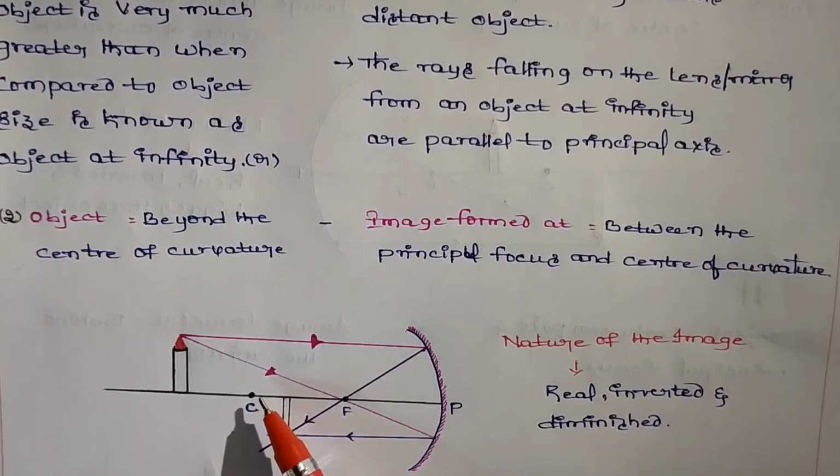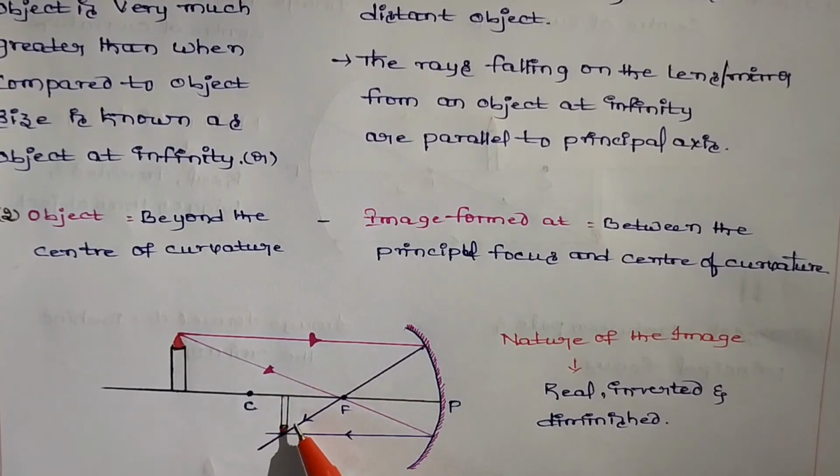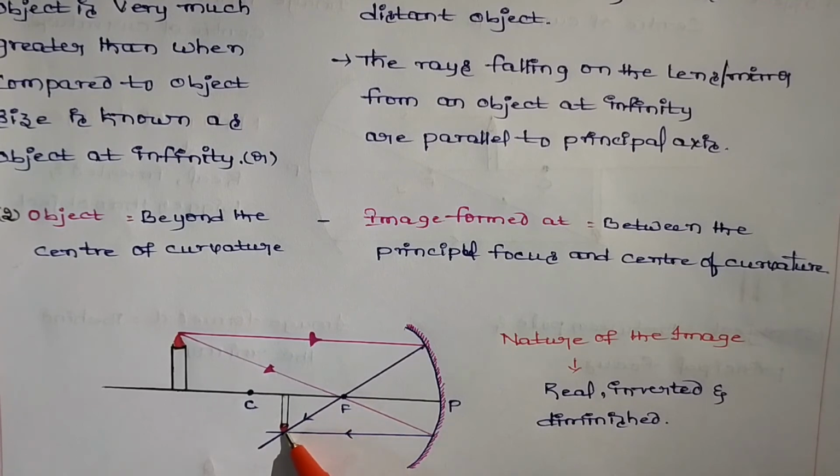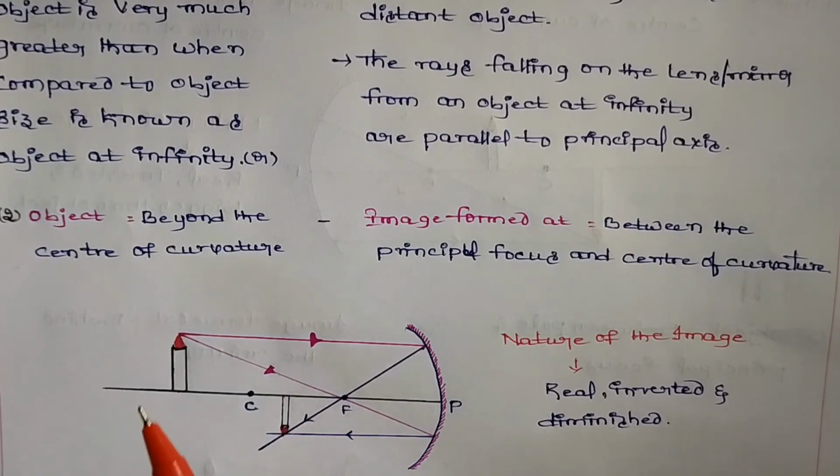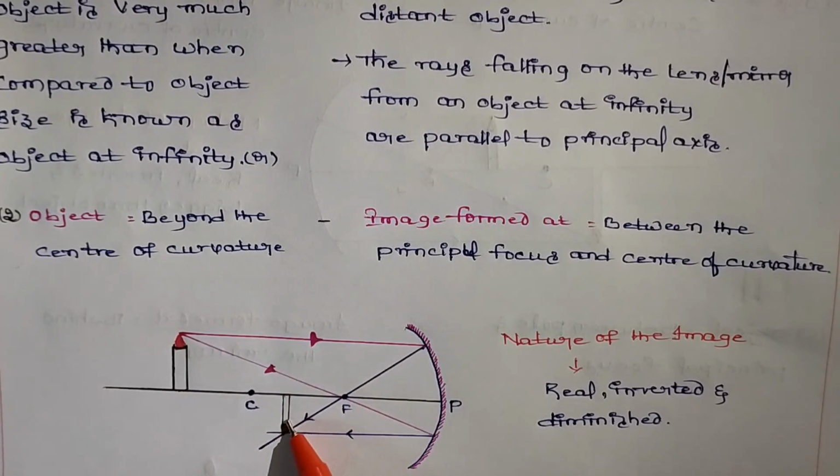The nature of the image is real, because these rays are intersecting here and converging. Because of these converging rays, the image is formed here and it is inverted and diminished. Diminished means when compared to the object size, this size is very small, decreasing in size.